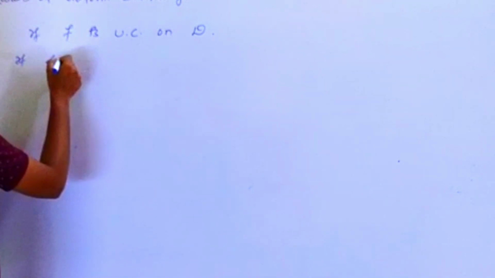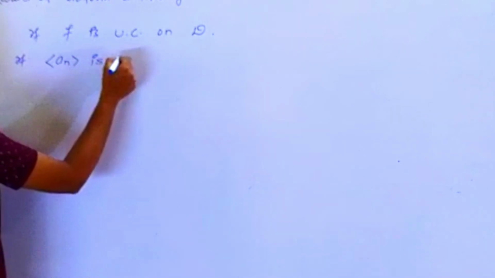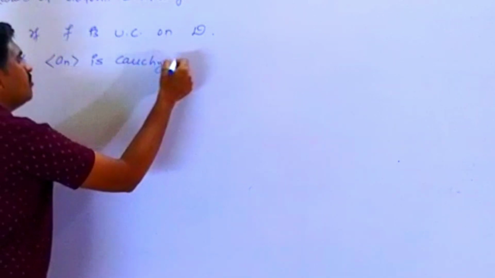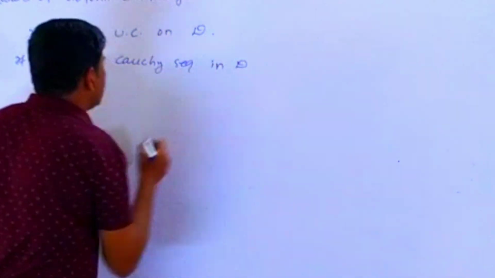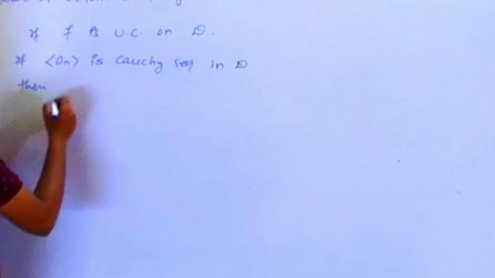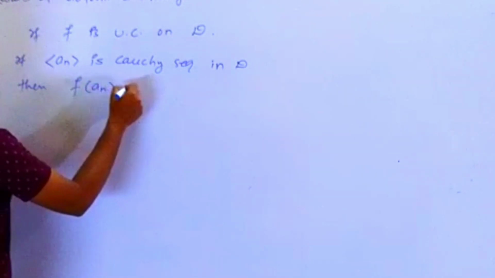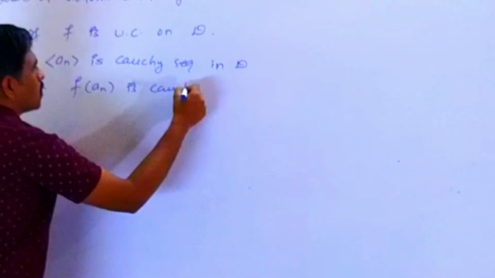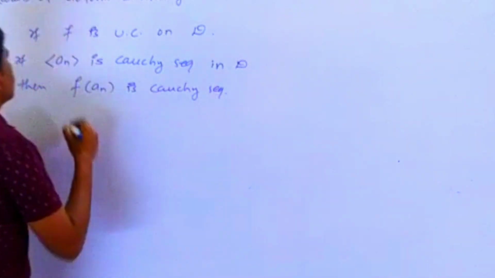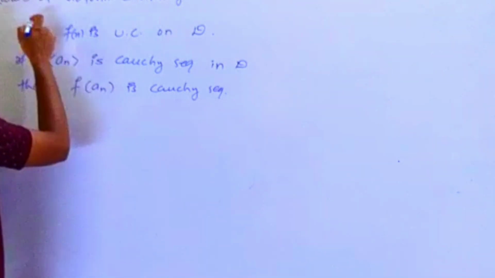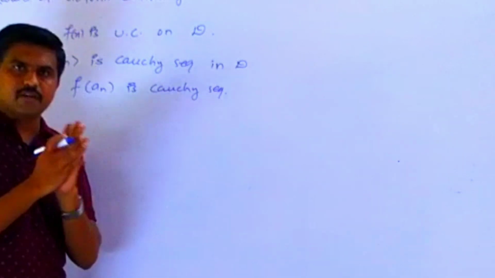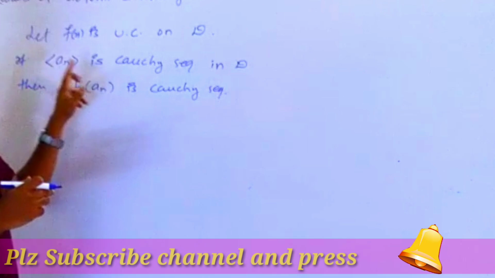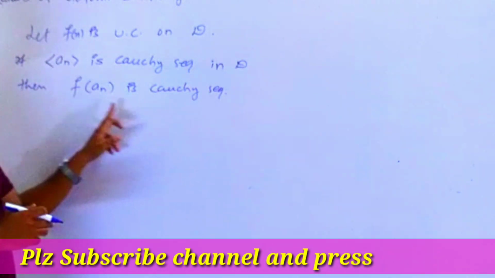if a_n is a Cauchy sequence in D, then f of a_n is a Cauchy sequence. Let f of x be uniformly continuous on D. If a_n is a Cauchy sequence in D, then f of a_n is a Cauchy sequence.